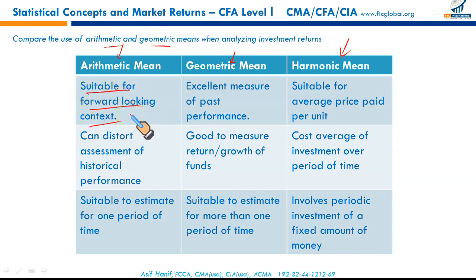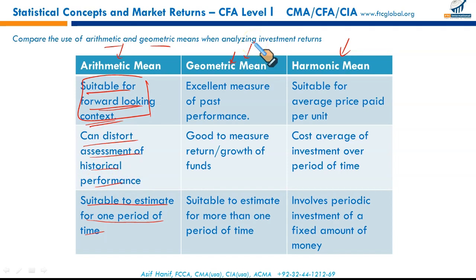There are many MCQs that will require you to calculate the return for the next period. So in order to calculate return for a single period, we use arithmetic mean. It is suitable for the forward-looking context, suitable to estimate for one period of time, the next period. Use your past data and predict the future. What is the drawback of using arithmetic mean? It can distort assessment of historical performance. It can simply predict one year into the future.